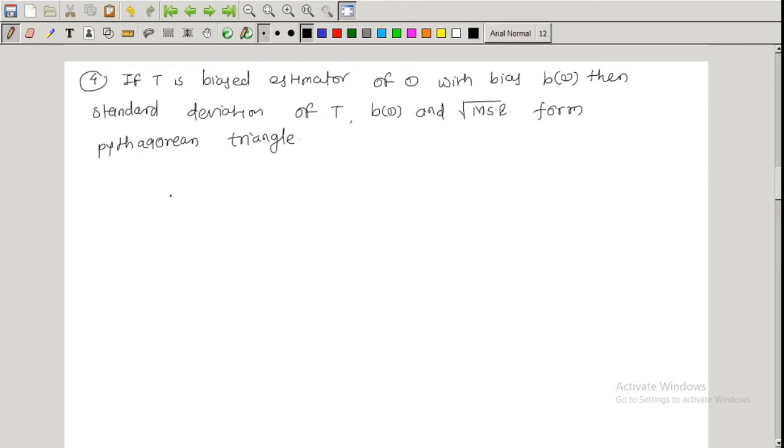So here we have to prove this: MSE is equal to standard deviation square plus bias square.